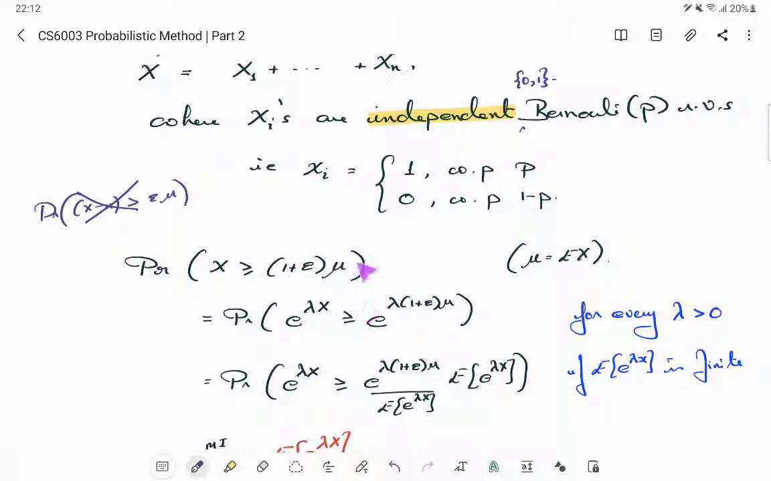But what is lambda here? Lambda is a constant that we are currently putting in. Later, towards the end of the derivation, we will do some calculus and optimize it to get the best possible bound.